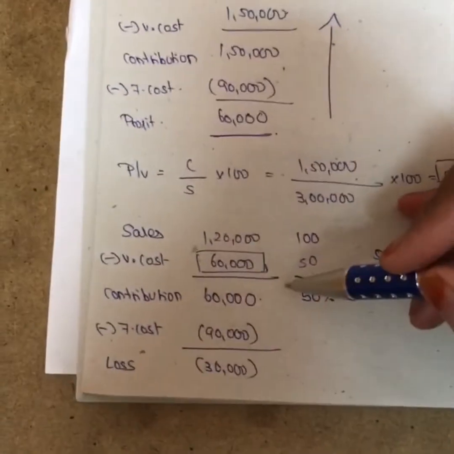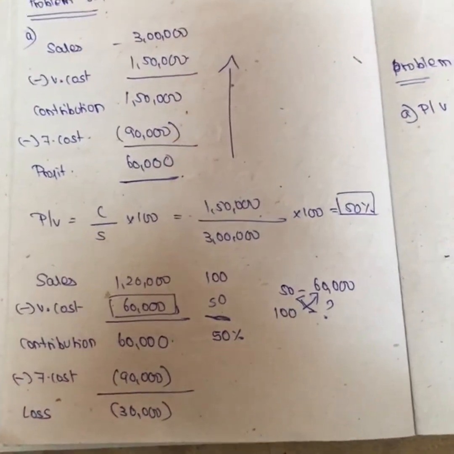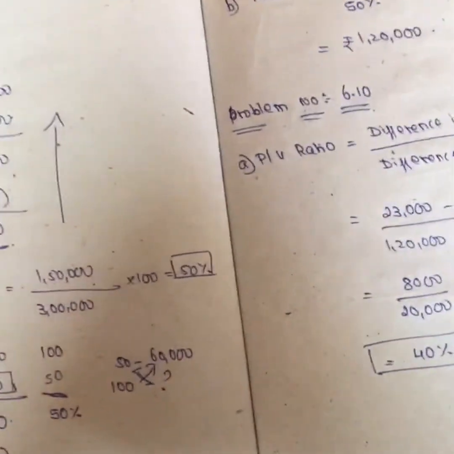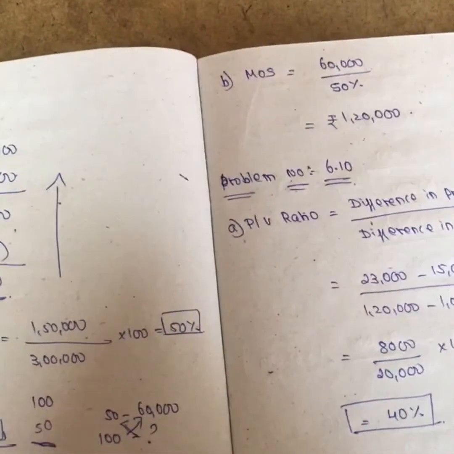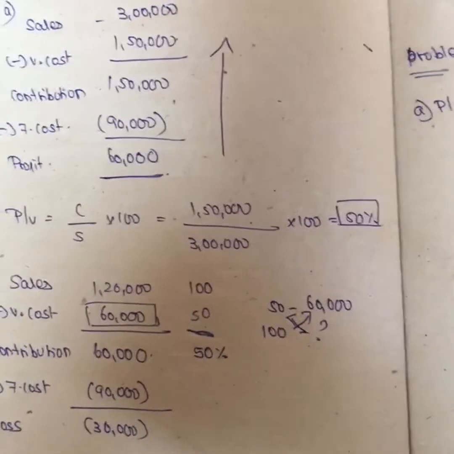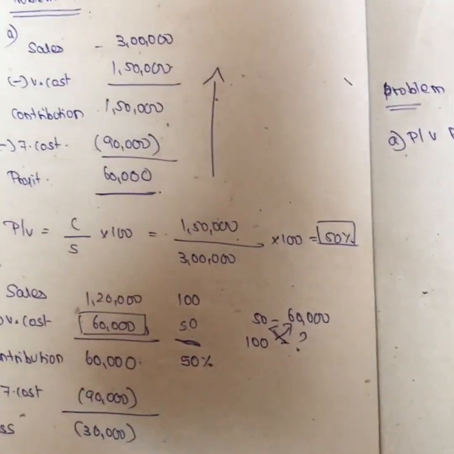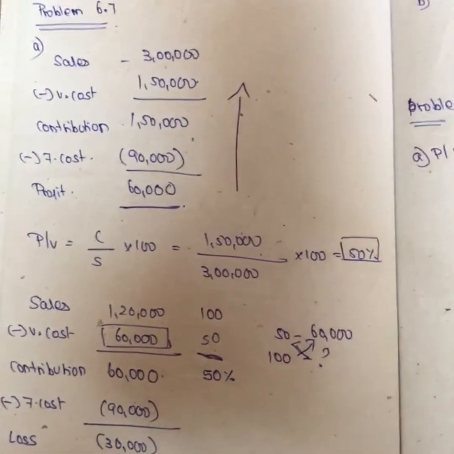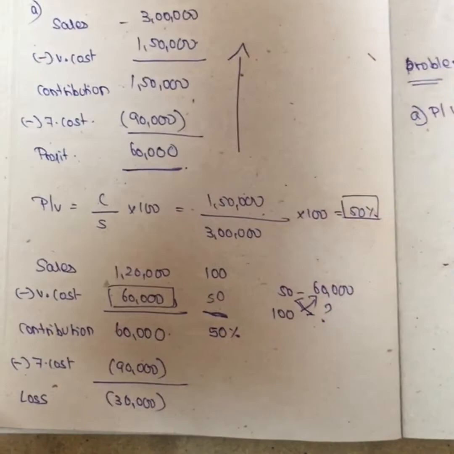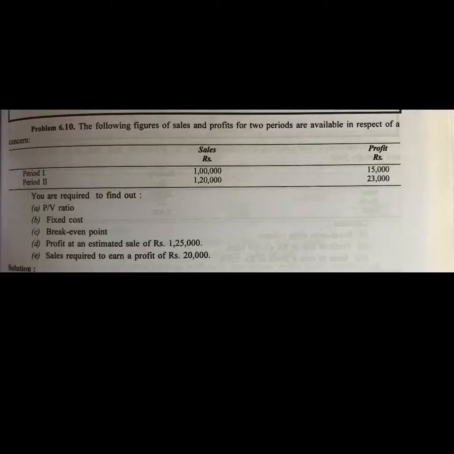Again, this part you have to practice. I will try to give a few assignment problems, and maybe from that you will understand the concept. Listen, when you're doing practical problems, the more problems you do, the more you get the concept. If you have any cost and management accounting textbooks in your house, try to take the marginal costing chapter and work out a few problems. In that way you will become thorough with the concepts. Now we will see the next question.